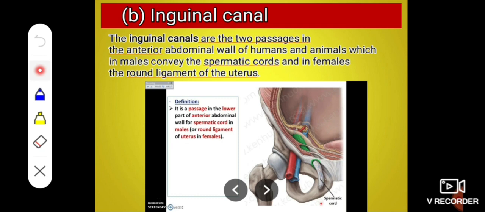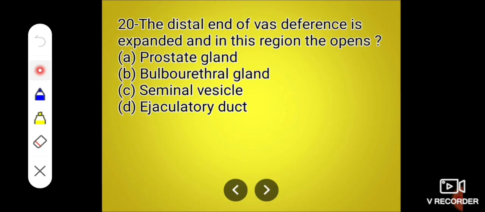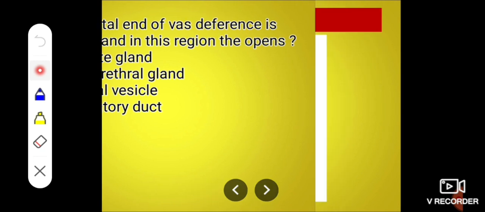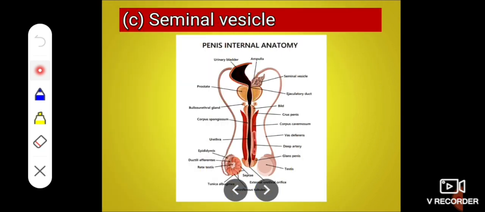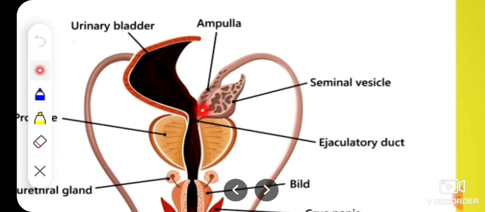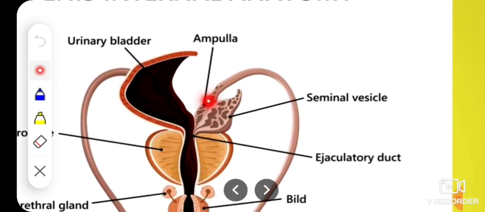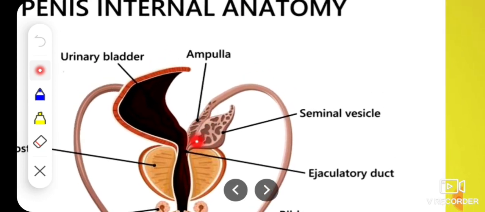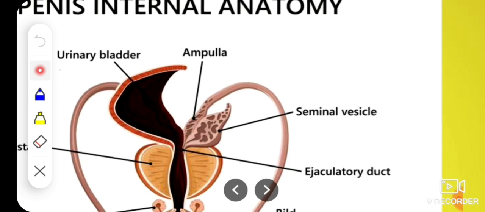Next question. The distal end of the vas deferens is expanded and in this region opens A, prostate gland, B, bulbourethral gland, C, seminal vesicle, and D, ejaculatory duct. And the answer is seminal vesicle. See here, this is the distal end of the vas deferens where the seminal vesicle opens.